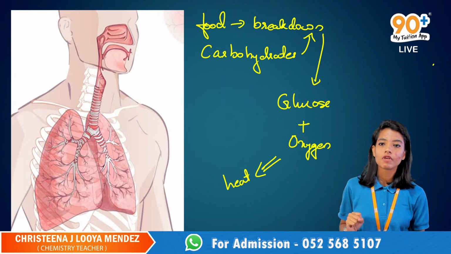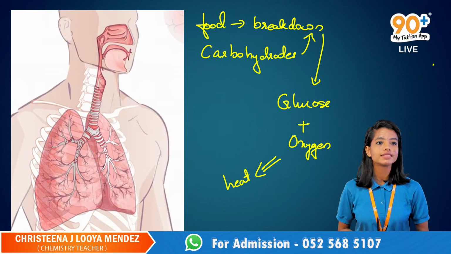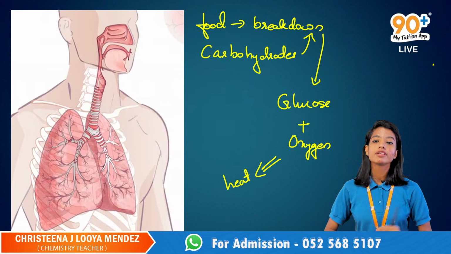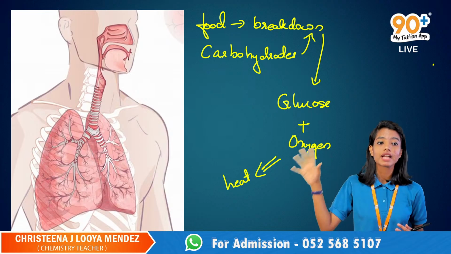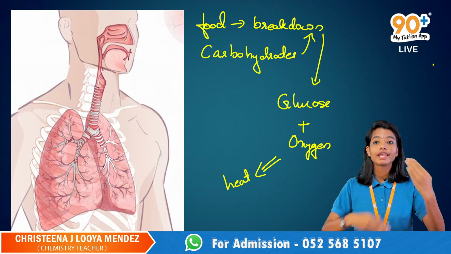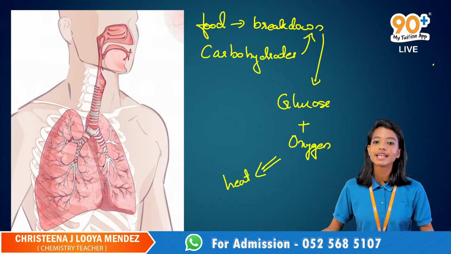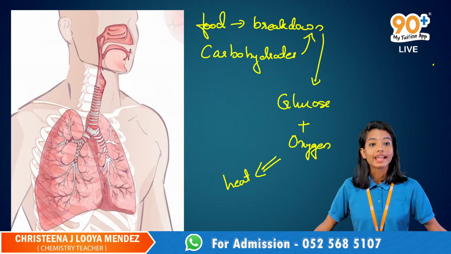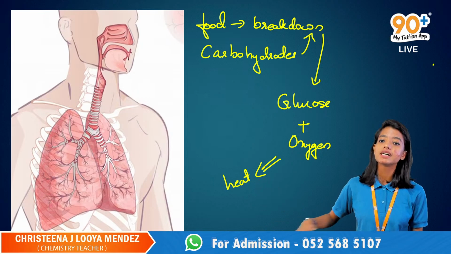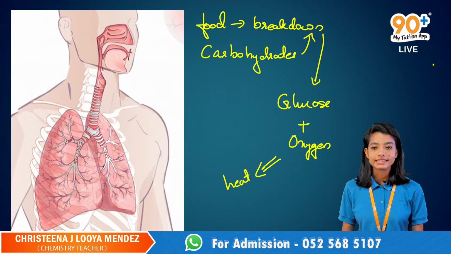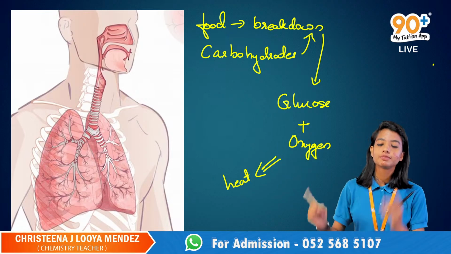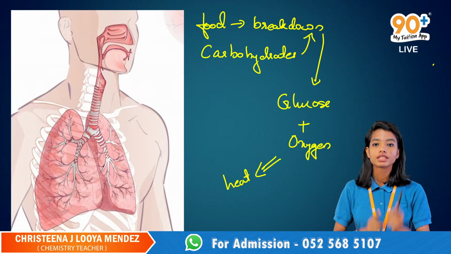So what is happening over there? Food has carbohydrates in it, which break down during digestion into glucose, and this glucose combines with oxygen. During this process, they liberate heat energy. The liberation or evolution of heat energy is exactly called what? An exothermic process. So respiration is exactly an exothermic process. Never ever get confused with that. Respiration is an exothermic process.